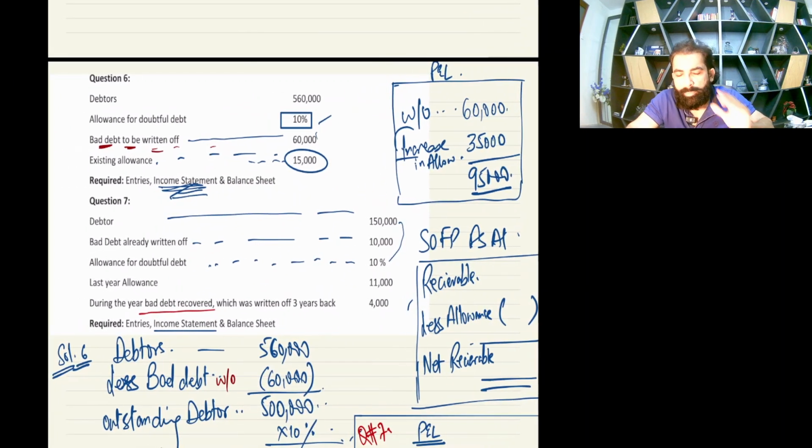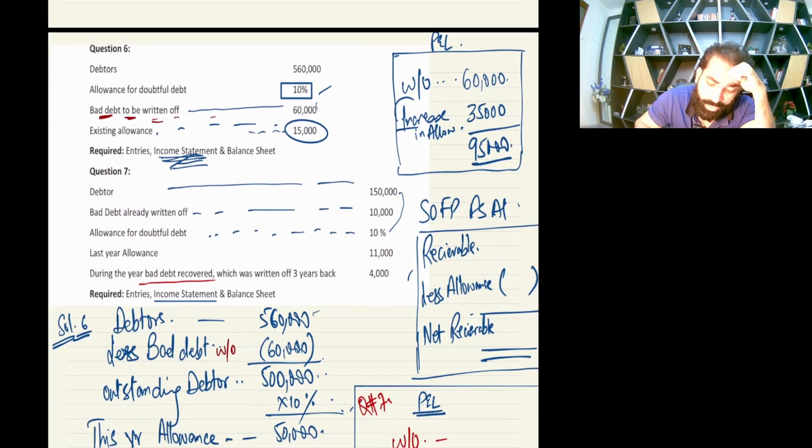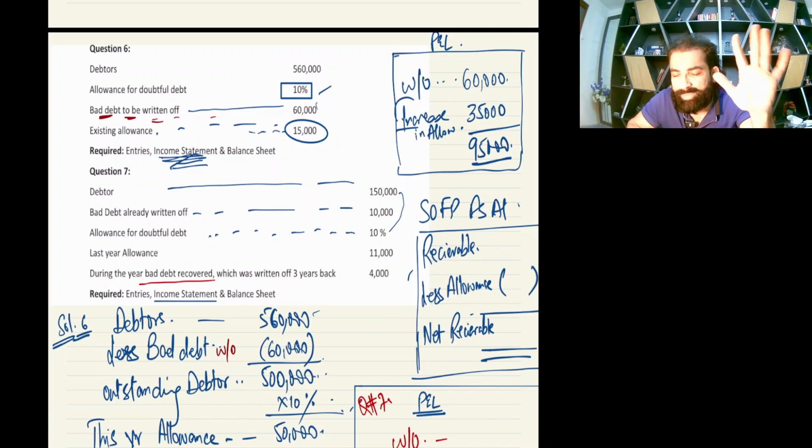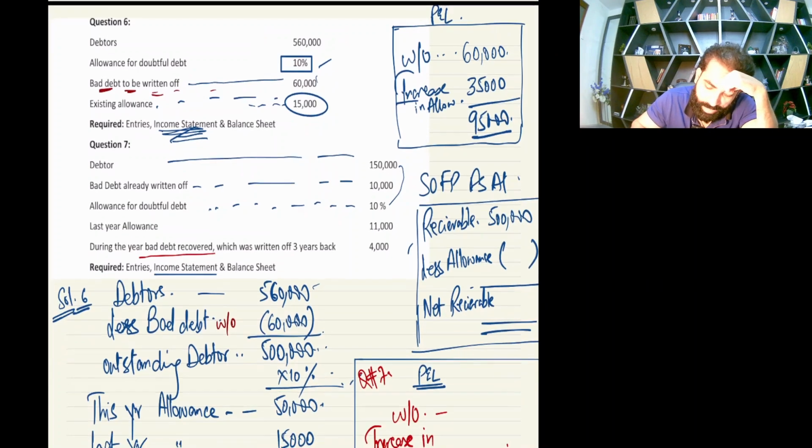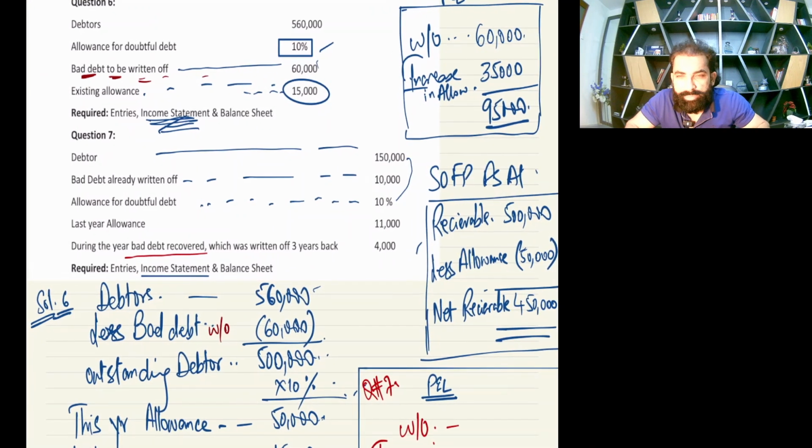Okay, but now in the year-end SOFP, always write the closing numbers. So how much debtors you need to post? 560 or 500? Definitely only 500, because out of this 560, 60,000 has been written off. So year-end debtors are 500, and how much allowance we made on it? 50, the closing allowance. 450,000 is your net debtors.